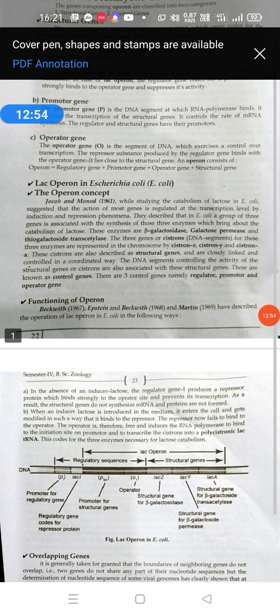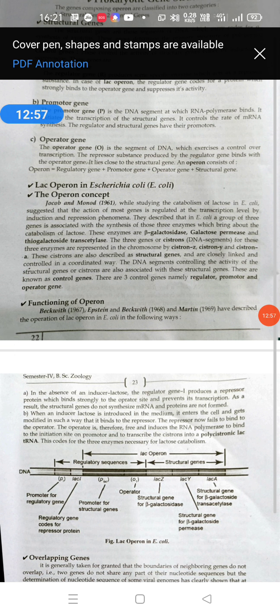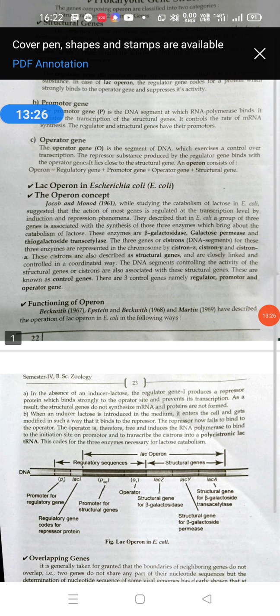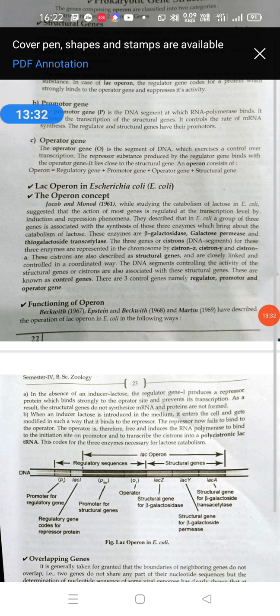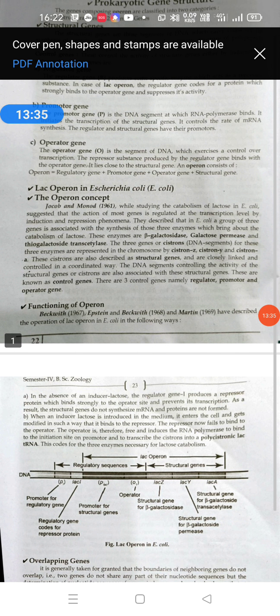And when the operator is free, RNA polymerase enzyme comes there and binds to the promoter, and starts the process of transcription, producing lac mRNA, because there are three kinds of genes present: Z gene, Y gene and A gene. These genes code for the formation of the enzymes beta-galactosidase, permease and transacetylase, because genes are made up of DNA, DNA gives rise to RNA and RNA gives rise to protein. So with the help of these three genes, three enzymes are formed, and these enzymes bring about the metabolism of lactose.